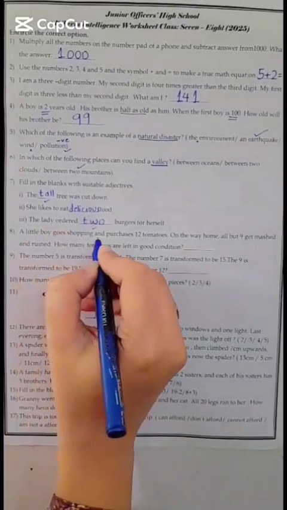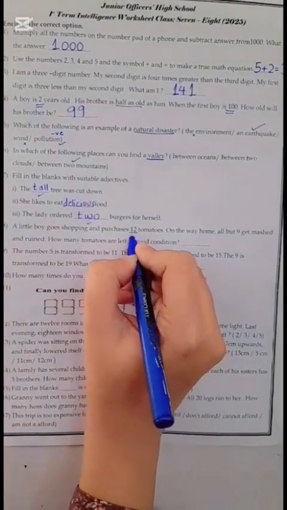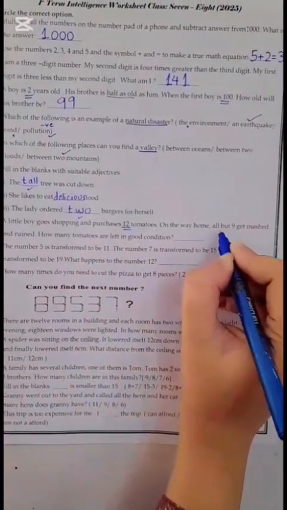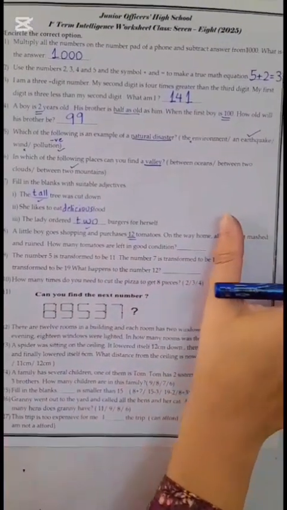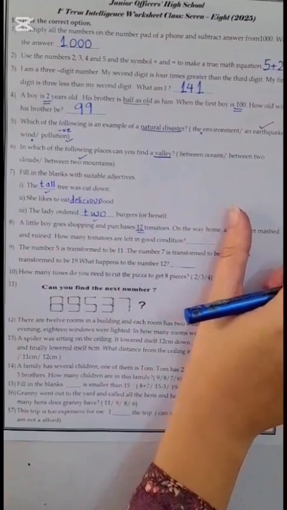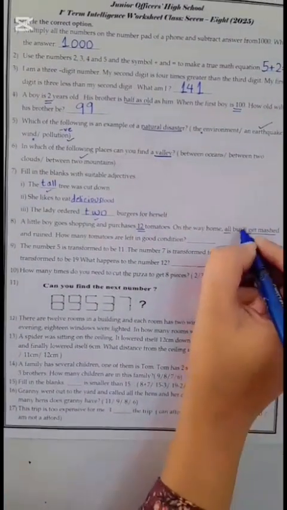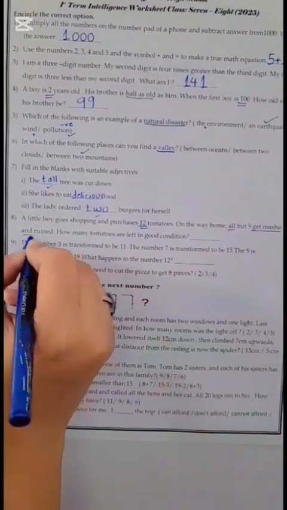When the boy went to shopping, how many tomatoes did he purchase? 12. On the way home, all but 9. Now keep your attention here. Suppose that but 9 is not written in this blank for the time being. All get matched. We are supposing that but 9 is not written here. All get matched and ruined.